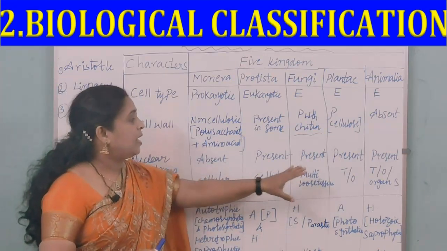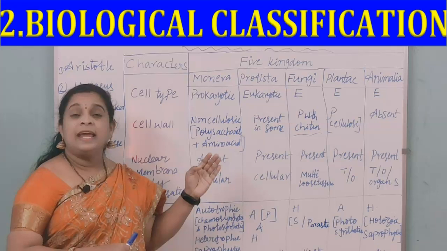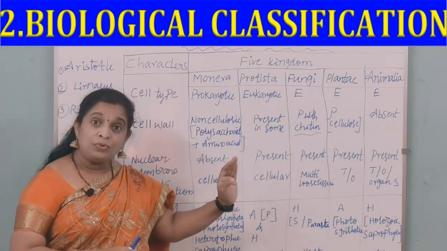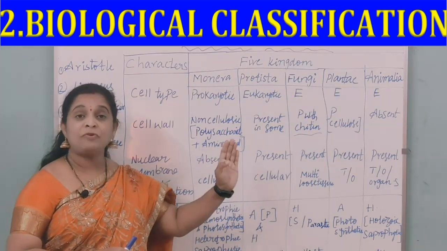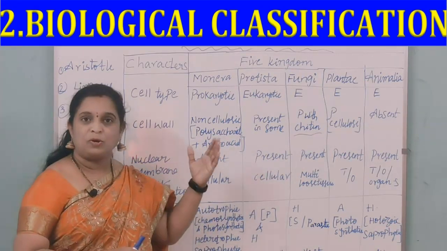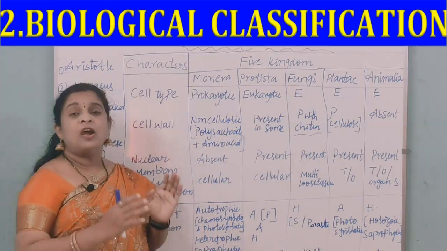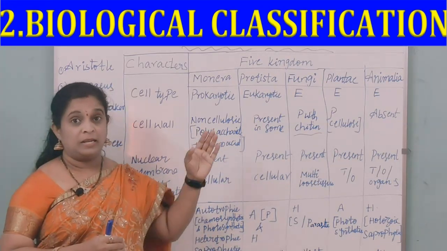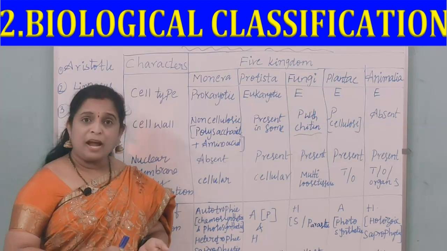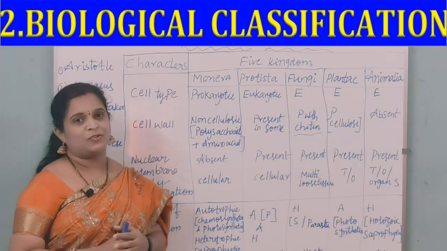Right. Next one, the nuclear membrane is present, and for body organization, you can see here tissue to organ. The development is now from tissue to the organs they are forming. And the mode of nutrition is, because it is a plant, autotrophic, that is a photosynthetic mode of nutrition. All the plants are included in this particular Plantae. It may be the bryophytes, pteridophytes, angiosperms, gymnosperms, etc.